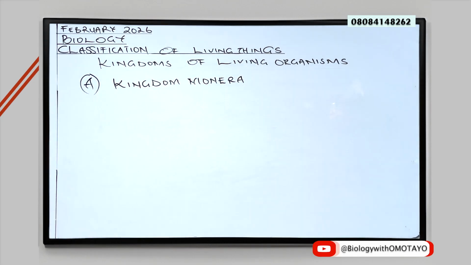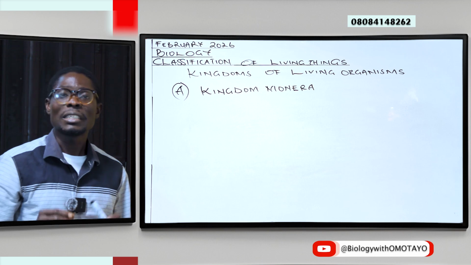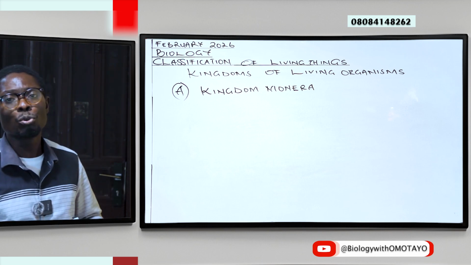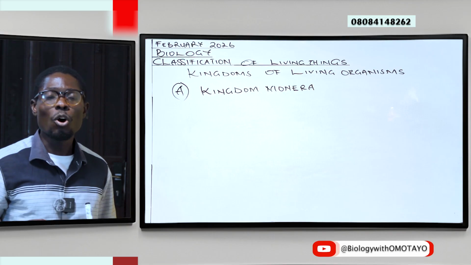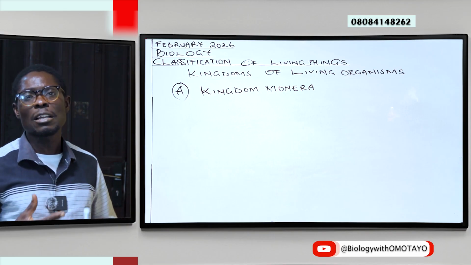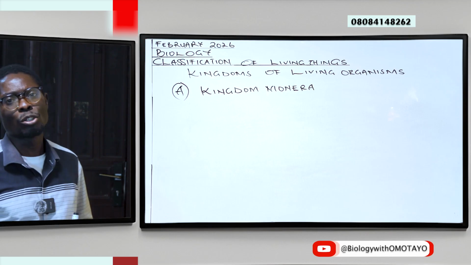From last class, we learned that members of Kingdom Monera are prokaryotes. That is, they are organisms that do not have a true nucleus. They have no well-formed nucleus. They only have a couple of genetic materials that help to transmit character from one generation to the other.